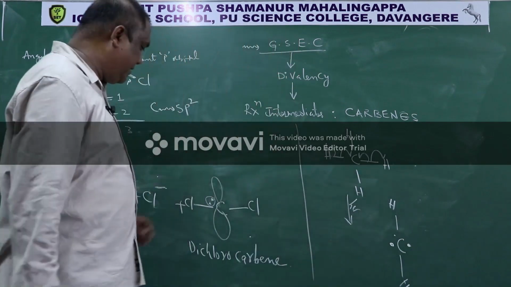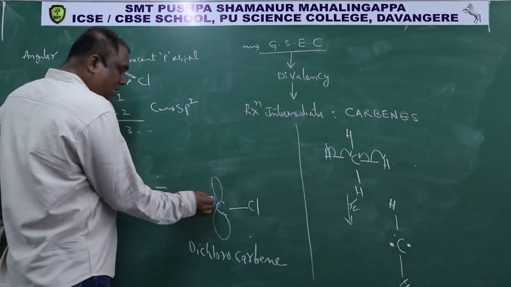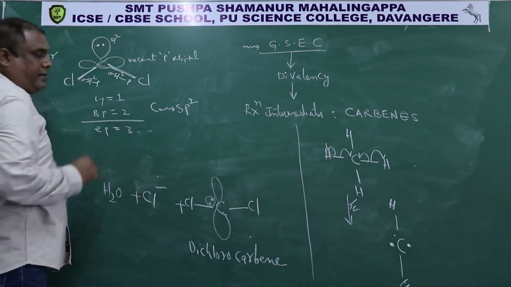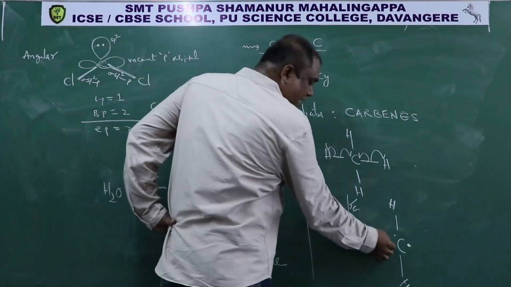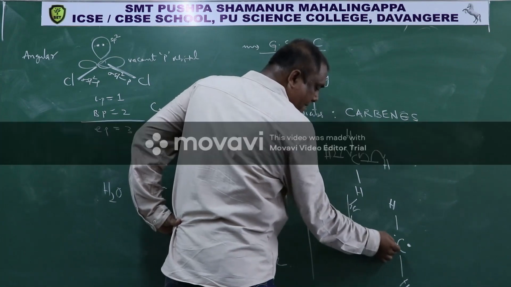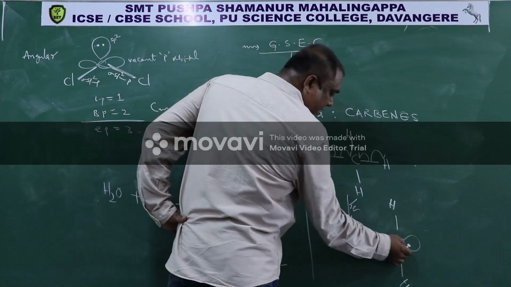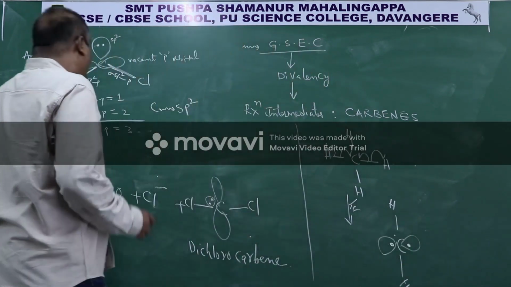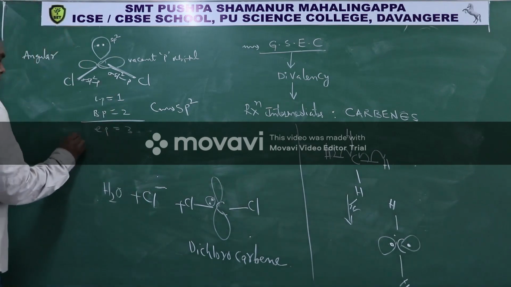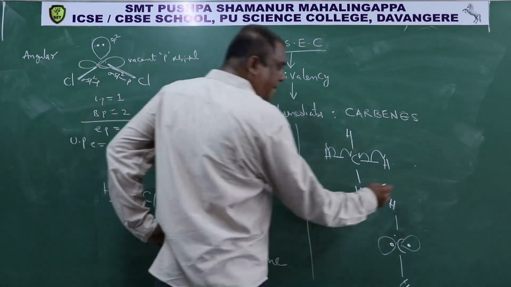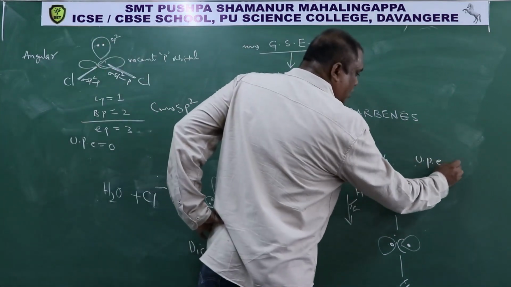But it is different here. Here two electrons are in one orbital as a lone pair. But here this electron is separate in an orbital and this electron is separate in an orbital. It means what? Here unpaired electrons 0, but here unpaired electrons 2.